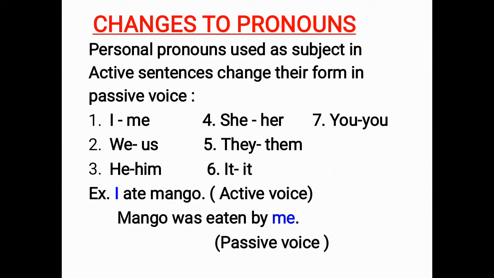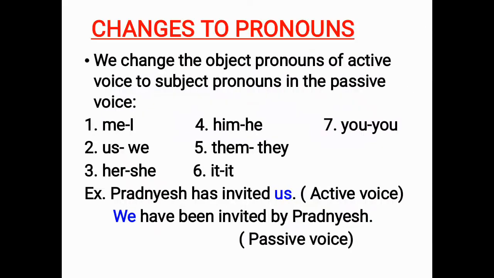In the same way, we can change the object pronouns of active voice to subject pronouns in passive voice. Me will become I, us will become we, just as we saw earlier, but in the opposite direction. For example, Pradnesh has invited us. Previously we saw a pronoun as a subject. Now we are looking at a pronoun as the object.